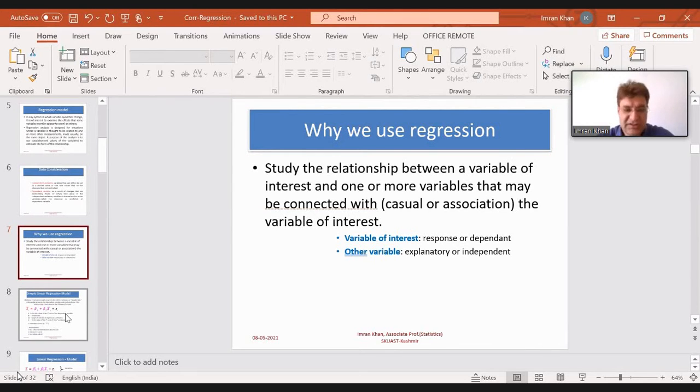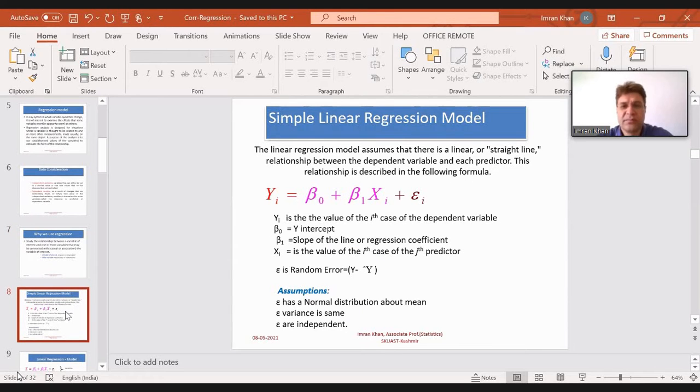Now let's see the model. This is the equation. You can see it's yi equal to beta naught, the 0 written as a subscript, which we usually read as beta naught, plus beta 1 xi plus epsilon, or we call it error.